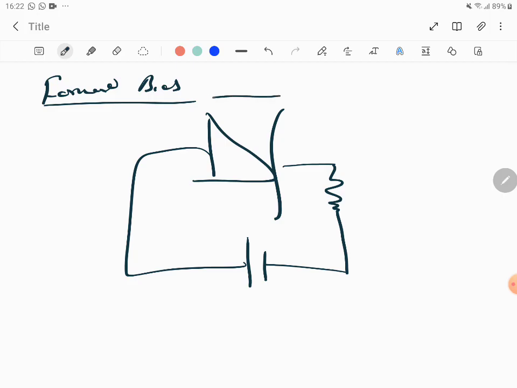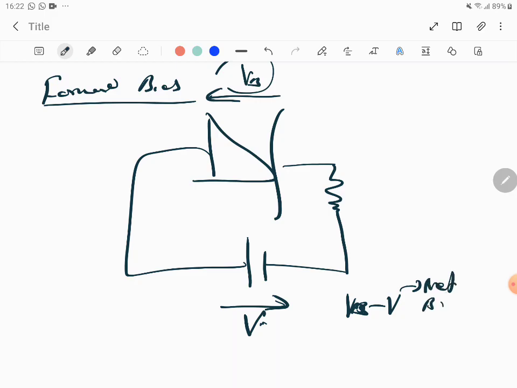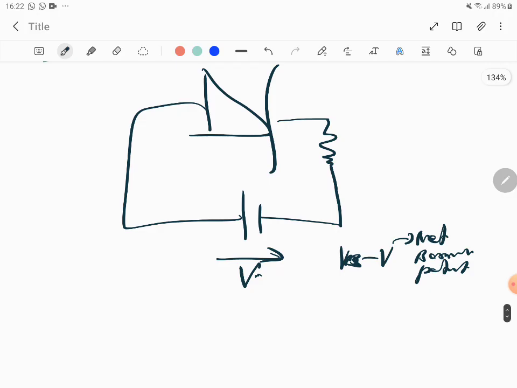The barrier voltage that we discussed is in this direction, right? The applied voltage is in this direction. So what happens? The net barrier voltage now decreases, because the barrier is already pre-existing. Now you turn the knob and keep increasing the voltage. So VB minus V becomes the net barrier potential, which is reducing. Can you see? The net barrier potential reduces, which means it will offer less resistance to diffusion current.